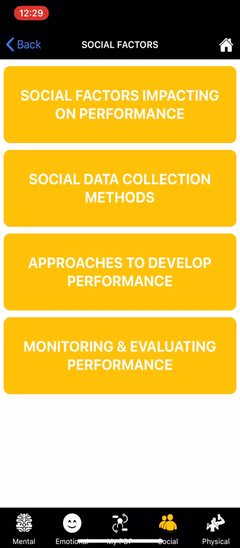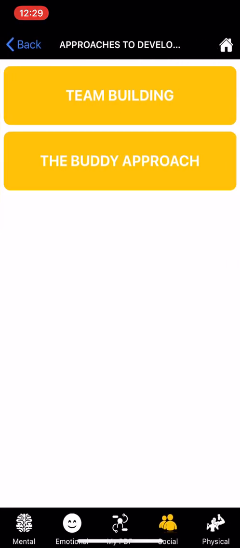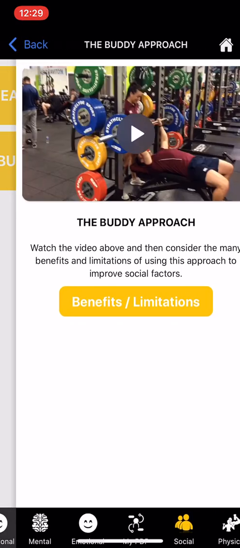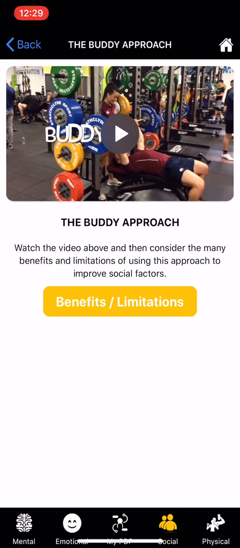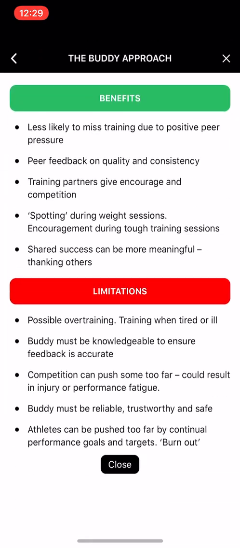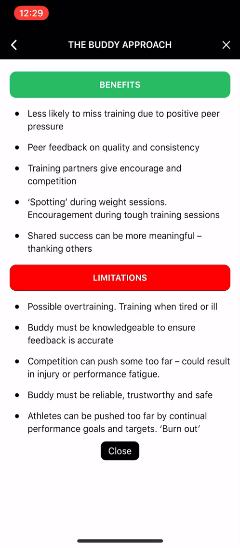So if we come out of that there, we're now going to look at approaches to develop performance, and let's go with the buddy approach. So again, with this approach, we've got a little exemplification of what the buddy approach could look like. We're in a weights room here for some spotting and some bench press on the Olympic bar. But of course, a buddy approach could work in the swimming pool, could work in the dance studio, could work in gymnastics, could work on the basketball court, could work absolutely anywhere.